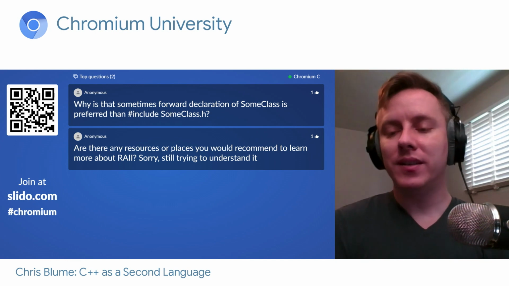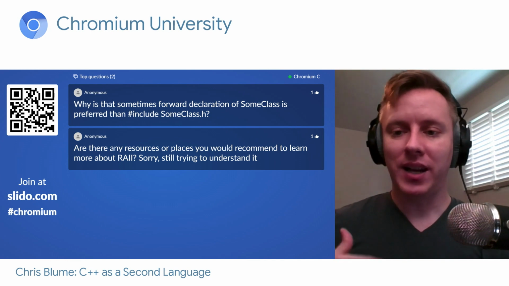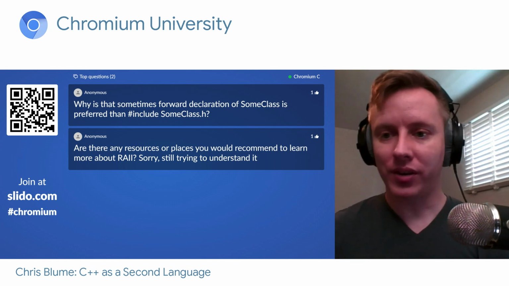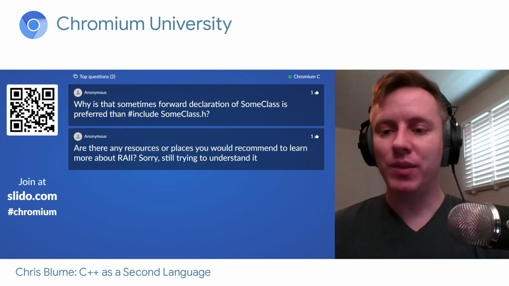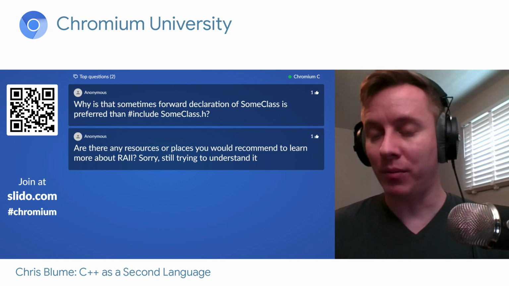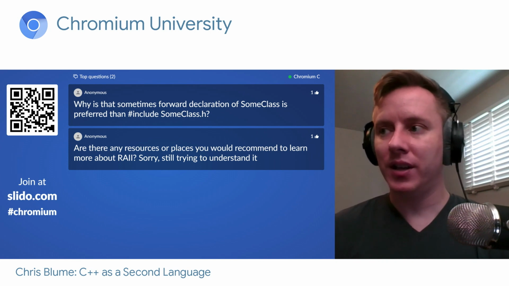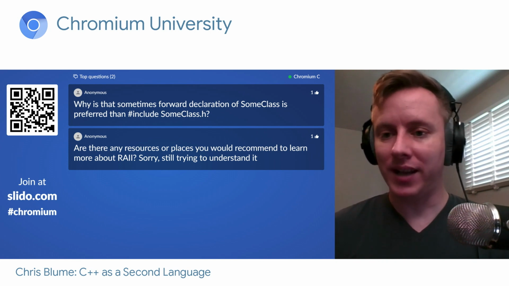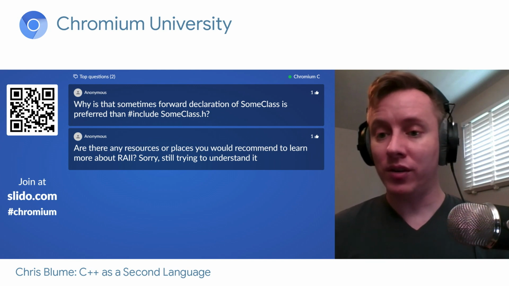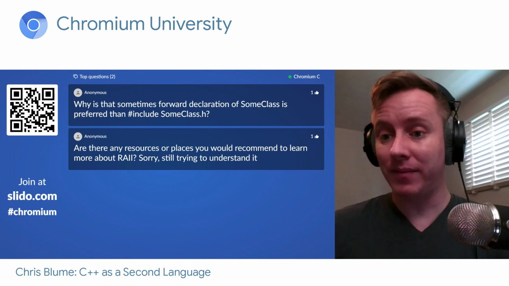So the reason is if you include, what's going to happen is it has to go open that file and copy all of the contents. And maybe you don't actually need the entire definition of some class. So for example, let's say I have a function and my function takes a pointer to some class. The pointer is always going to be the same size in memory.